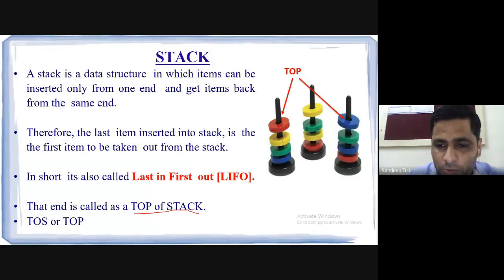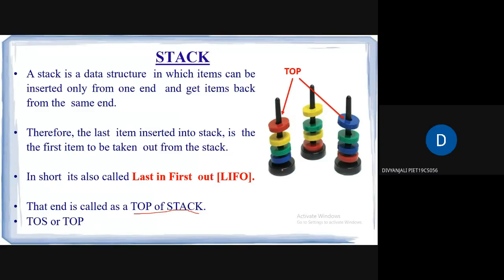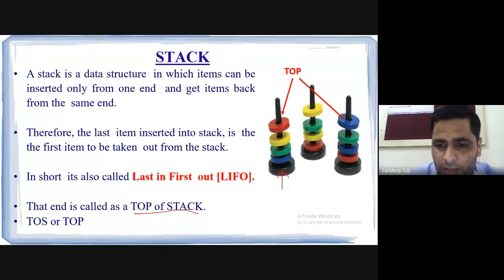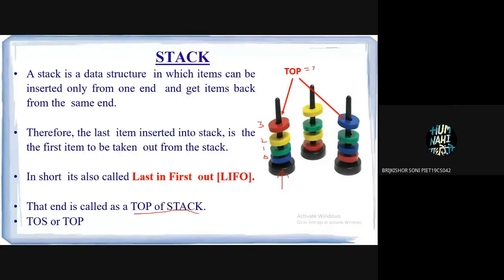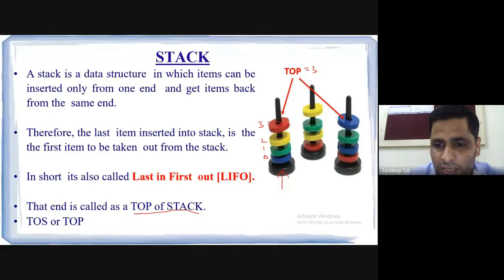Okay, so now suppose this is an array. How many elements are there in this array right now? 4. I am talking about this particular 4. 4 elements are there. So top is pointing to what now? If we talk about the indexing, yes, 3. Because this is 0, this is 1, this is 2, and right now the top is 3. Now suppose this element was not there, the red disk is not there, so now the value of top is 2.